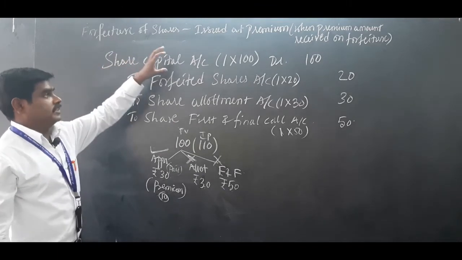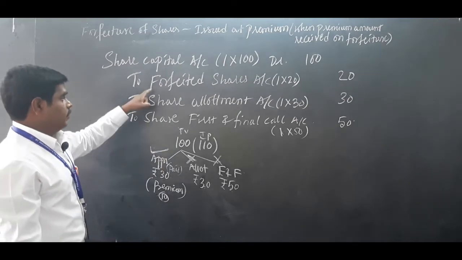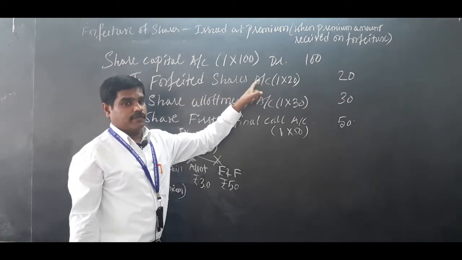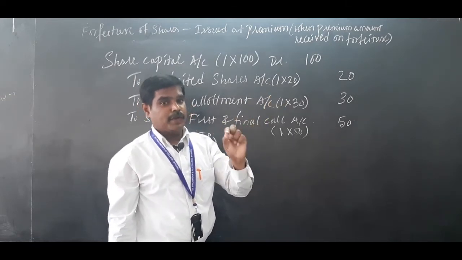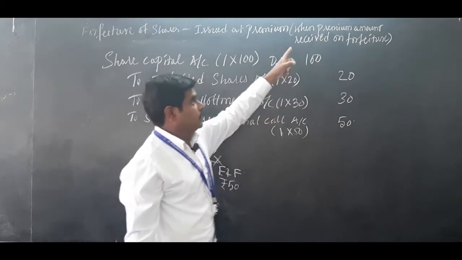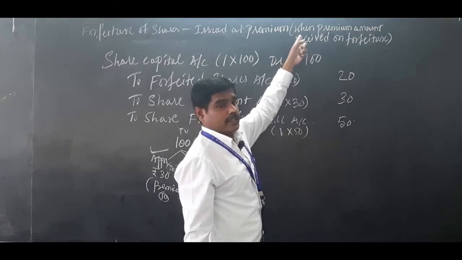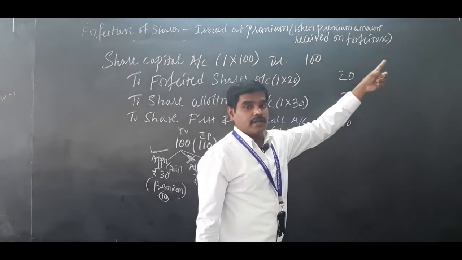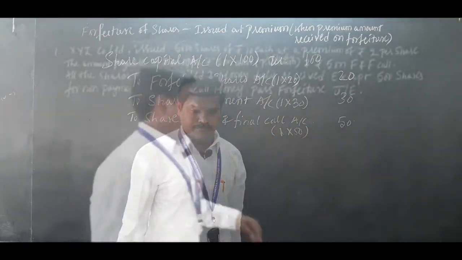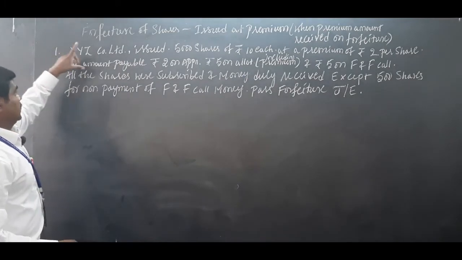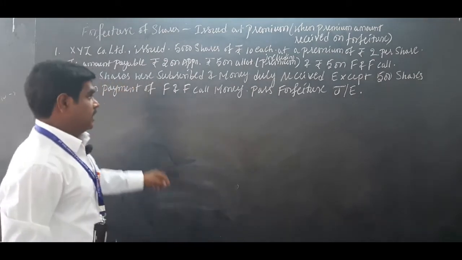So, this is a pro forma journal entry when shares are issued at premium. Be careful when you are calculating forfeited shares, you should minus premium amount. From the point of examination for PUC level, especially for you, this is what they are going to give when premium amount is received on forfeiture. Let me solve at least 1 or 2 problems on this. Yes, let us solve one problem on that: forfeiture of share when issued at premium, when premium amount is received on forfeiture, how to pass journal entry.